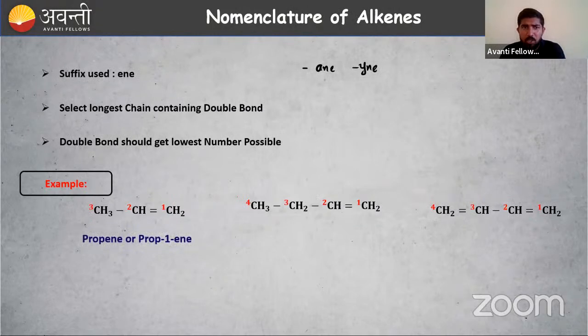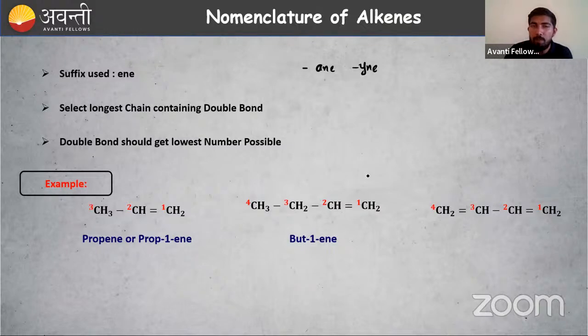First one: prop-1-ene, or if the double bond is present at the first carbon, then we can directly write it as propene, right? Then what about the second alkene? Again, double bond at the first carbon, first position. How many carbon atoms in the longest carbon chain? Four carbon atoms, so that is but-. What is the name? But-1-ene.